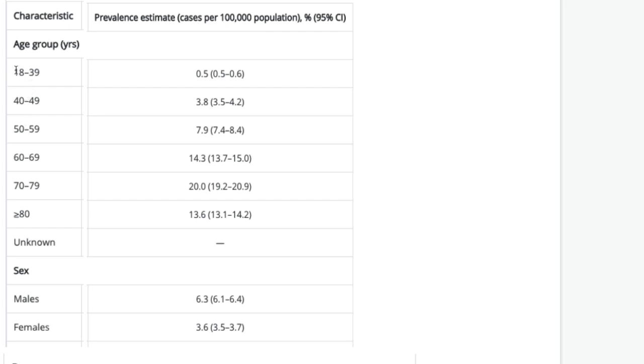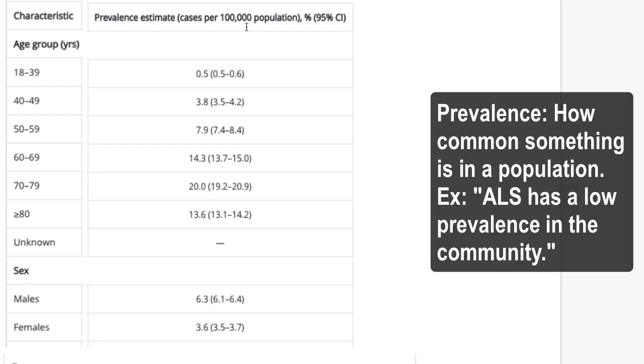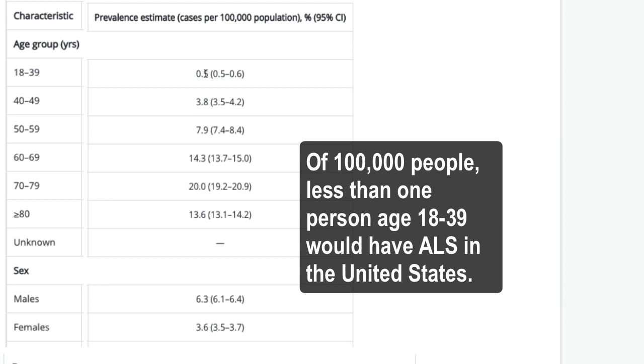and I just want to spend a moment reading this graph here. It says that there's a characteristic, which is 18 to 39-year-olds. That's the characteristic. So there are people who are from 18 years old to 39. And then there's the prevalence, which we learned yesterday is how common something is amongst different groups of people. So in this case, for 18 to 39-year-olds, 0.5 people have it. What this means is that there's less than one person out of 100,000 people in the United States, less than one person from ages 18 to 39 of those 100,000 people would actually have the disease, okay?